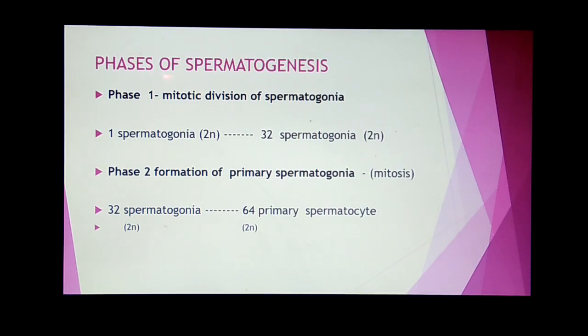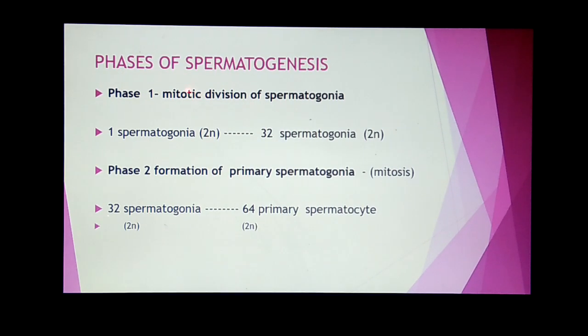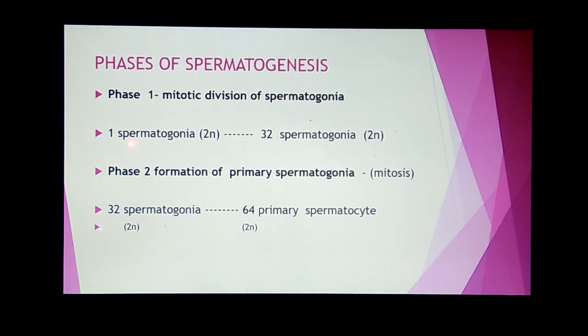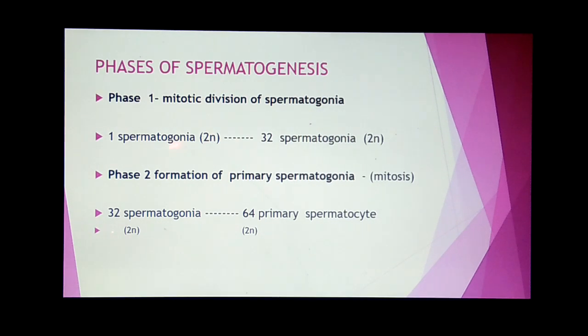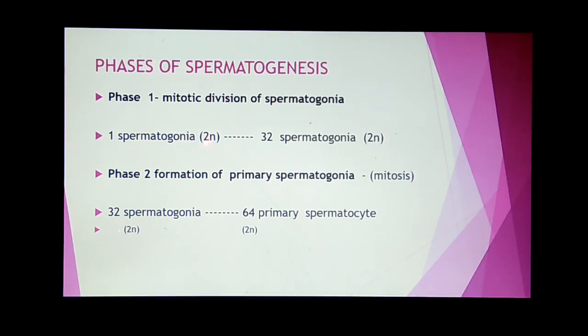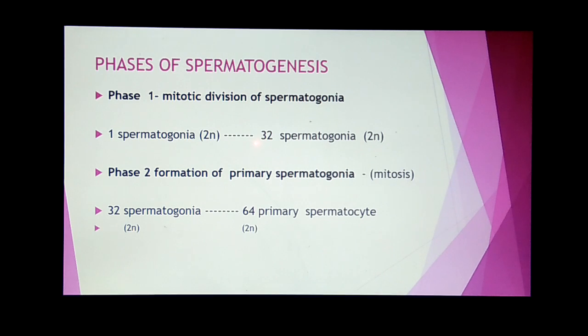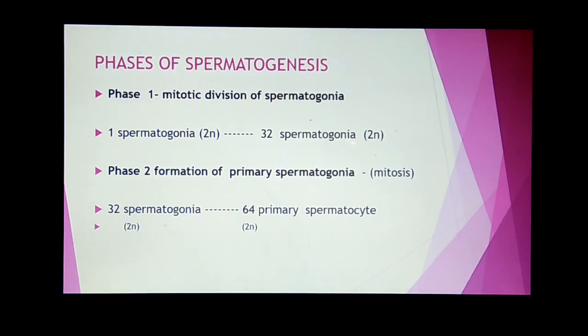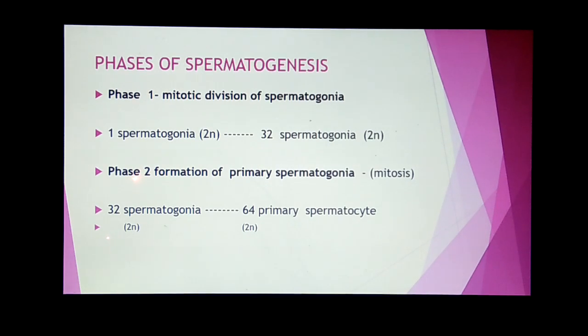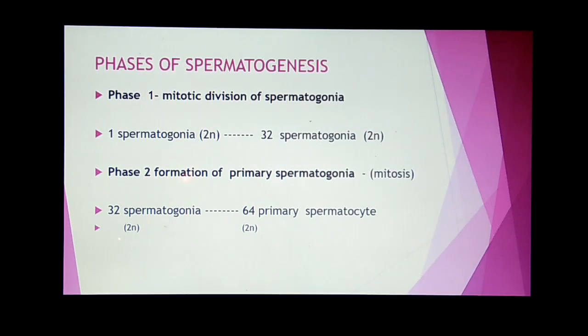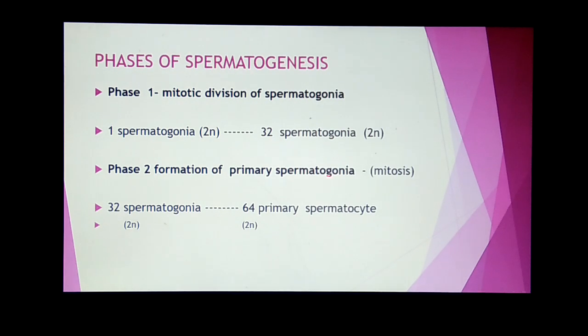So coming to the phases of spermatogenesis, phase 1 is the mitotic division of spermatogonia. So the first phase includes mitosis. Simply, the mitotic divisions occur from 1 to 2, 2 to 4, 4 to 8. So one spermatogonium with 2n chromosome number finally forms 32 spermatogonia, still with 2n chromosomes. Now it enters phase 2, that is the formation of primary spermatocytes.